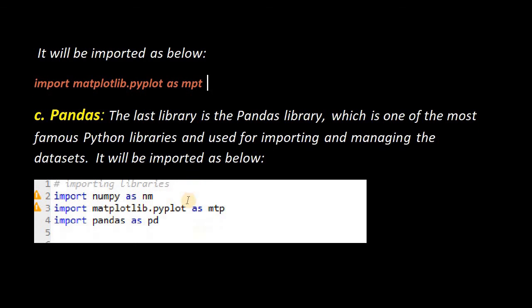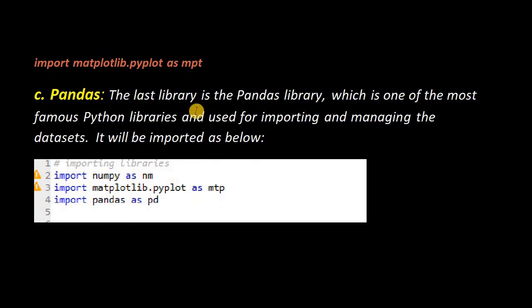Now the third and last one is the Pandas library, which is one of the most famous Python libraries and is used for importing and managing the dataset.